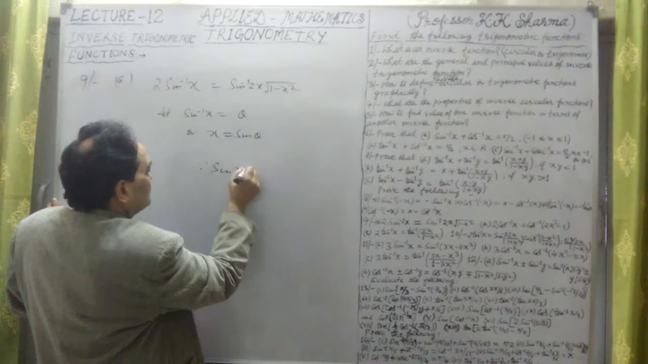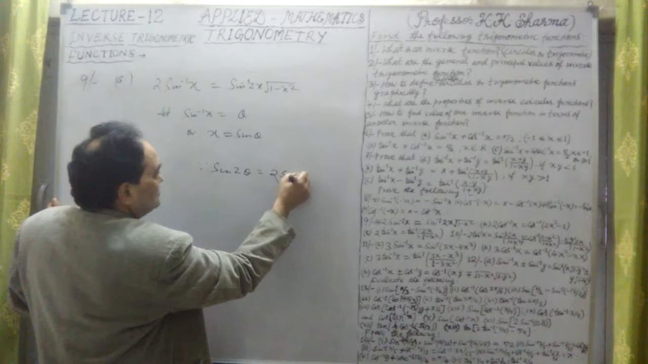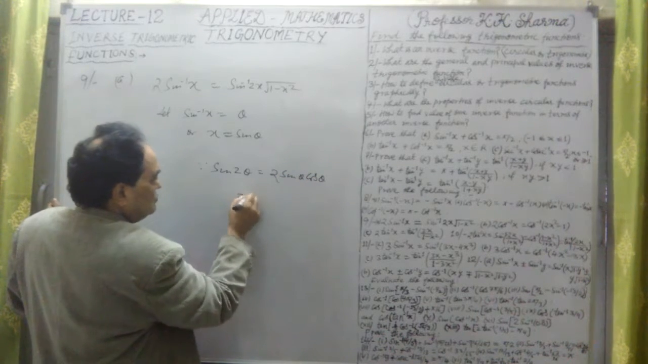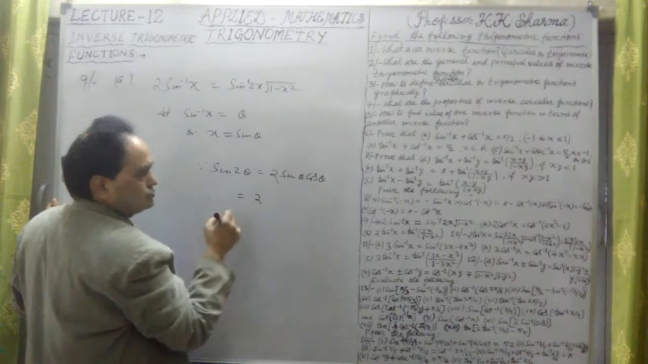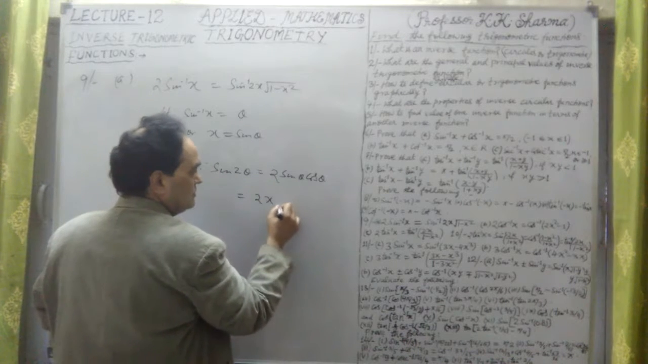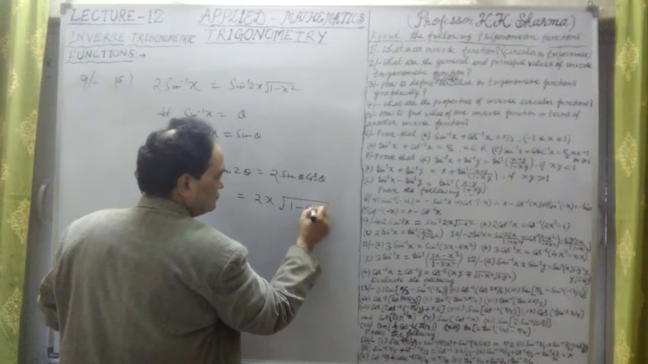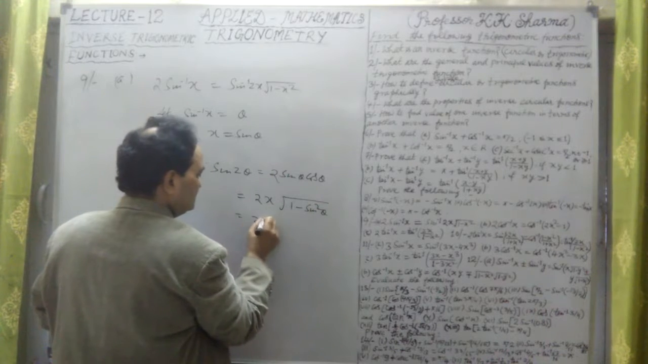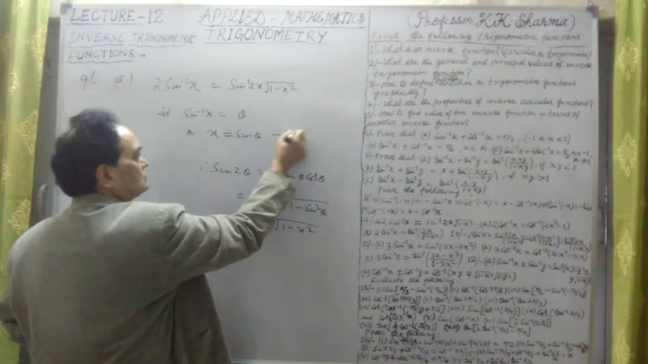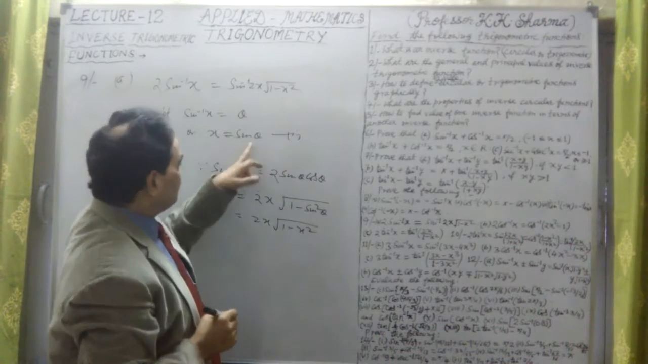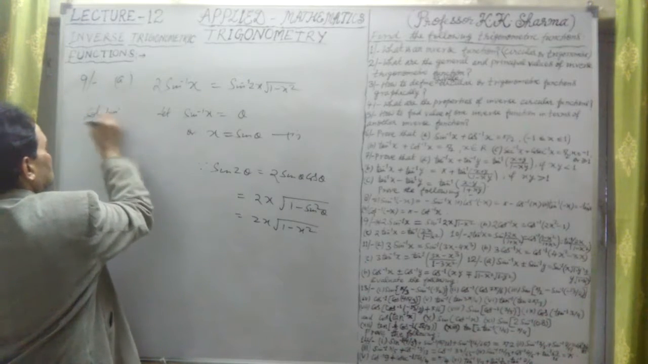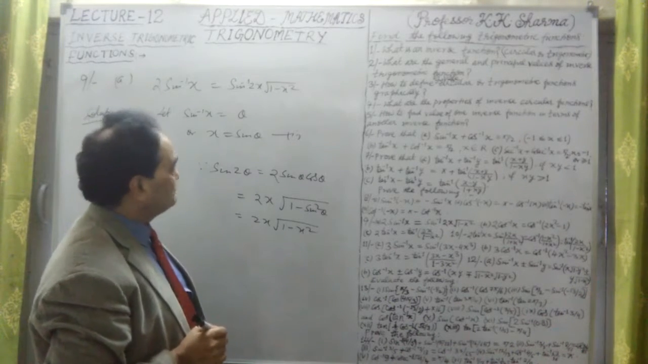Sin 2 theta is equal to 2 sin theta cos theta, that we know. It can be written as 2 into sin theta, which we are taking as x, and cos theta can be written as under root 1 minus sin square theta, which is twice x under root 1 minus x square. This is the first equation. The solution we are finding out is the proof of this.